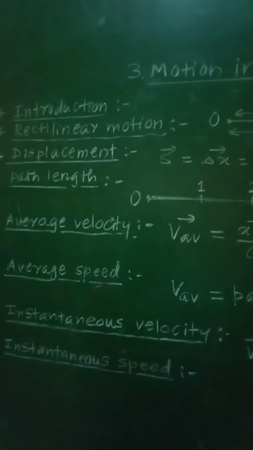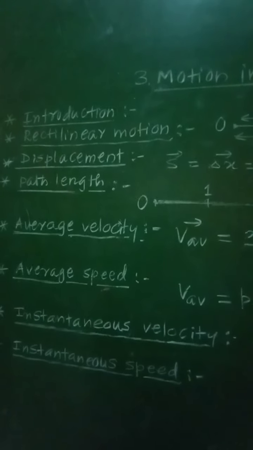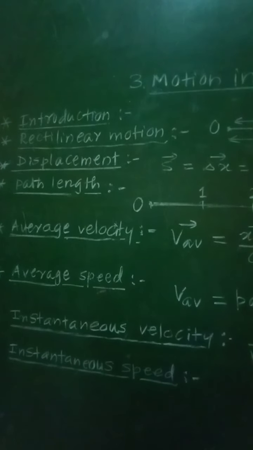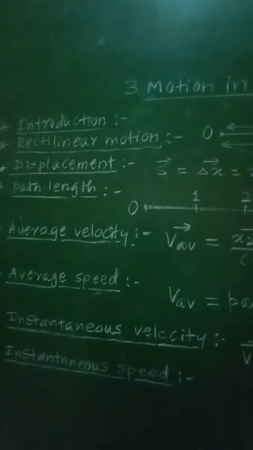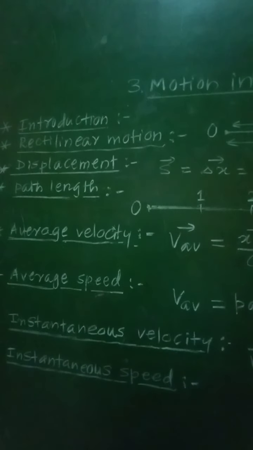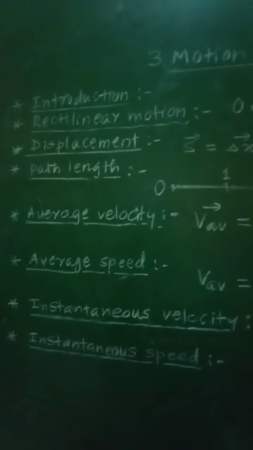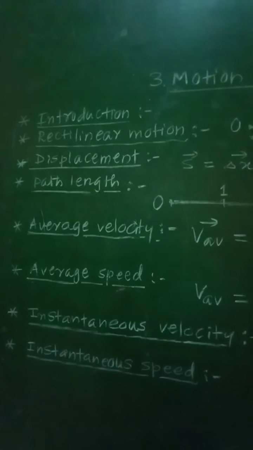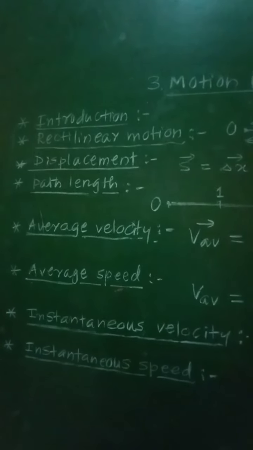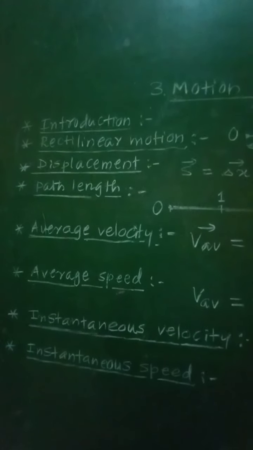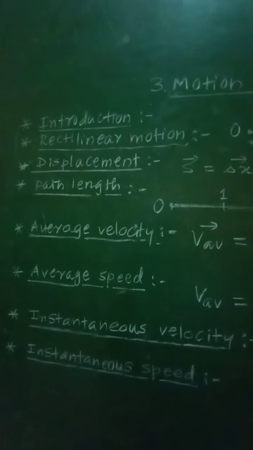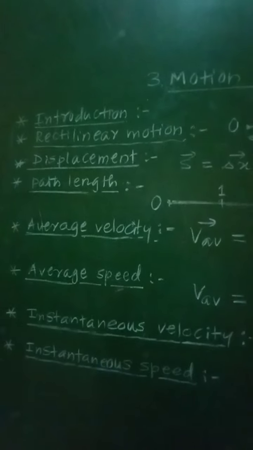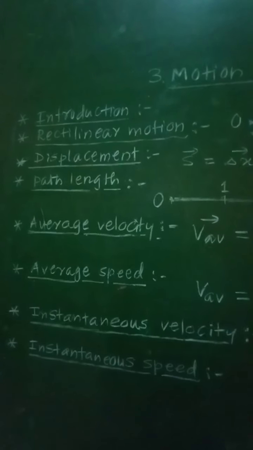So, when there is change in position of any body, then we can say that that body is in motion. That is, for the motion of a body, there must be change in position of that body with respect to time. Now, the motion of the objects are classified into three different categories.